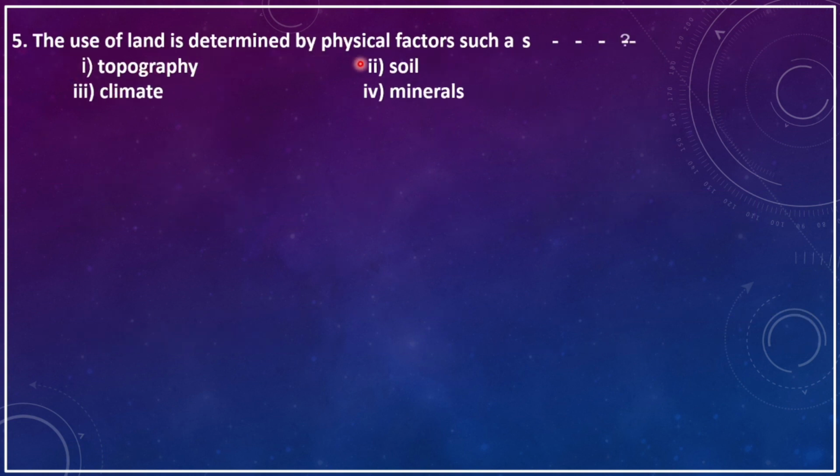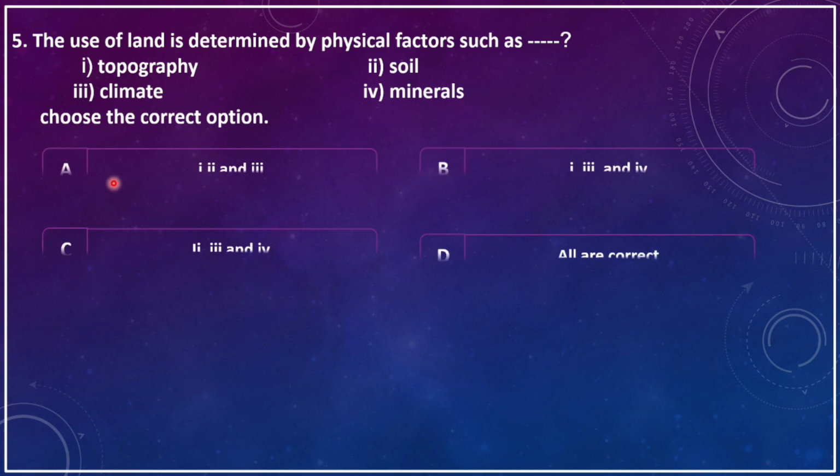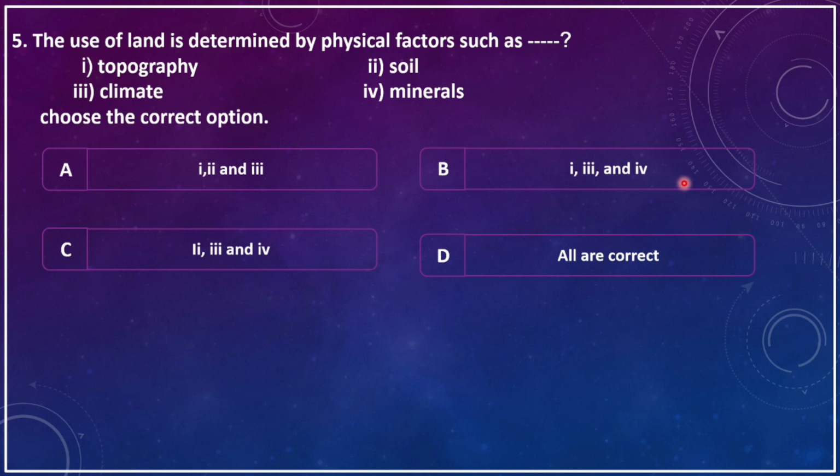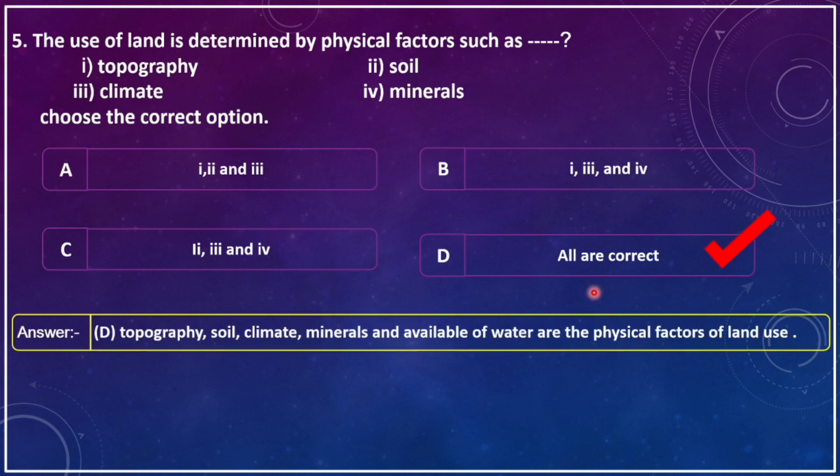The use of land is determined by physical factors such as 1. Topography, 2. Soil, 3. Climate, 4. Minerals. Choose the correct option. A. 1, 2 and 3 are correct. B. 1, 3 and 4 are correct. C. 2, 3 and 4 are correct. D. All are correct. The correct answer is all are correct. Topography, soil, climate, minerals, and availability of water are the physical factors of land use.